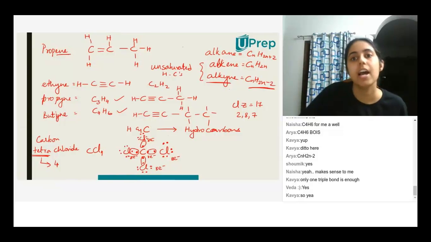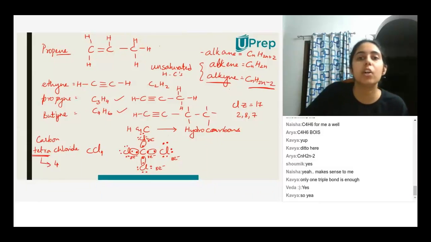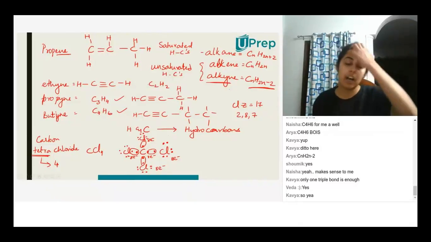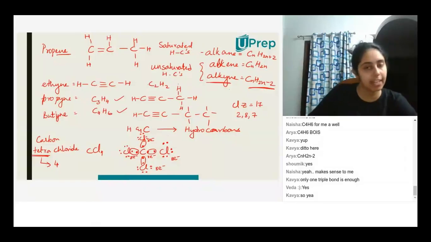And wherever you don't have a double or triple bond, you just have single bonds, those are called saturated hydrocarbons. Now, we know what saturated and unsaturated hydrocarbons are.